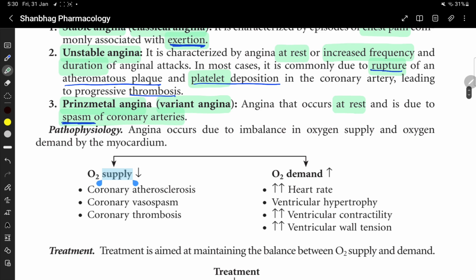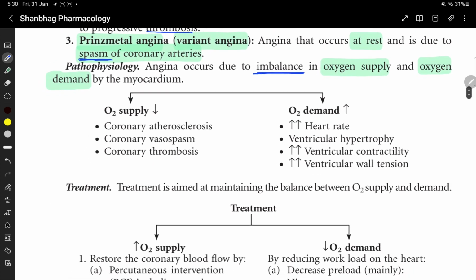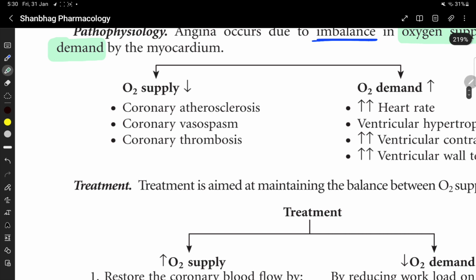Pathophysiology of angina. Angina occurs due to imbalance in oxygen supply and oxygen demand by the myocardium. Decreased oxygen supply can be due to coronary atherosclerosis, coronary vasospasm, and coronary thrombosis.